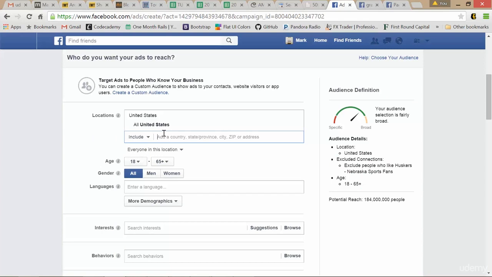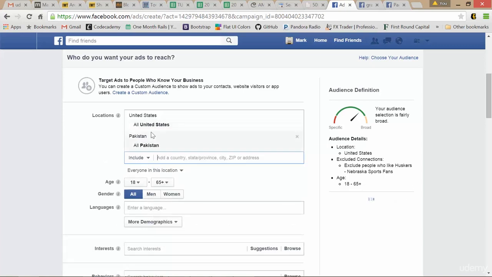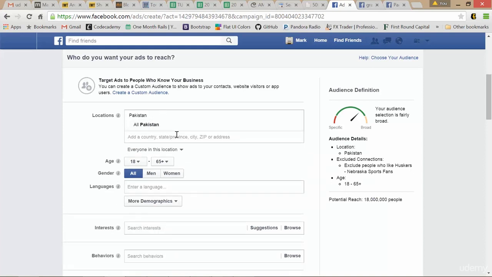So this is where you would enter in Pakistan. There was a cheap country. But one note, remember, don't include the United States, because by default, Facebook wants to push to the largest audience, and that's the United States, and that's a higher cost of page like. So we'll just X them off. So this is where we'd build out our 10 to 20 cheap countries.